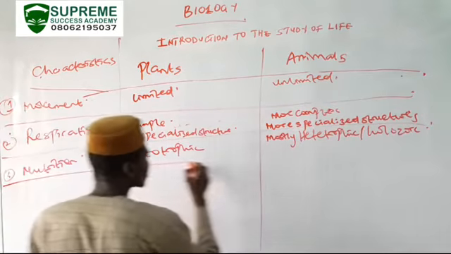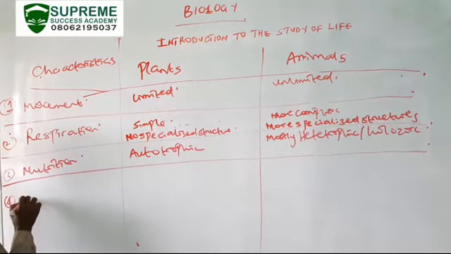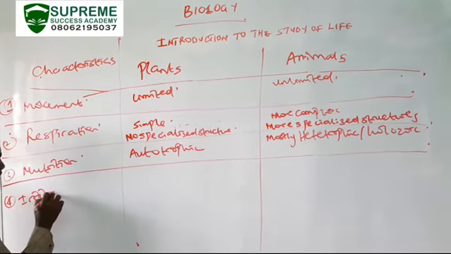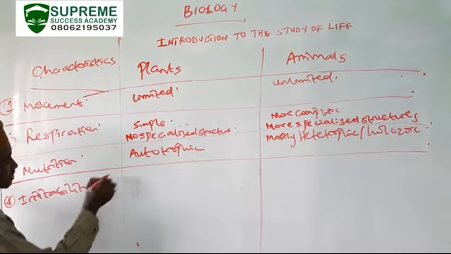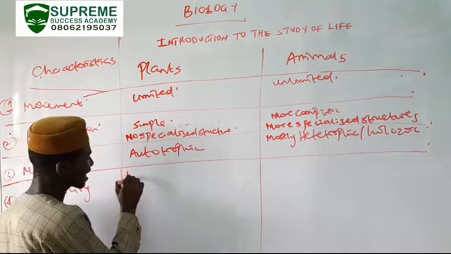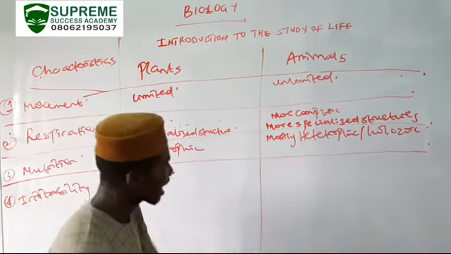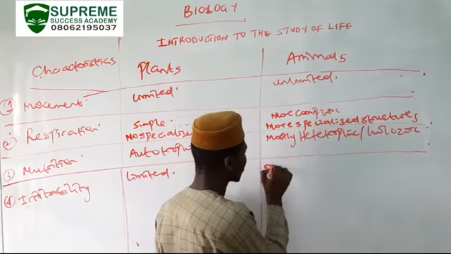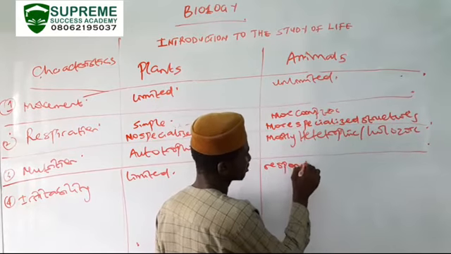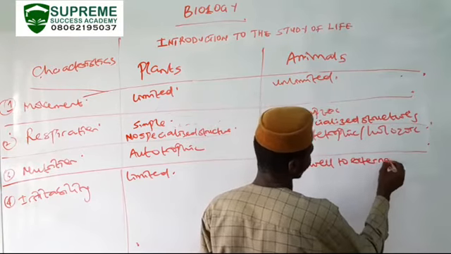Then, in terms of irritability, that is the ability to respond to stimulus. Plants are able to exhibit limited irritability, while animals are able to respond well. They can respond well to external stimulus.